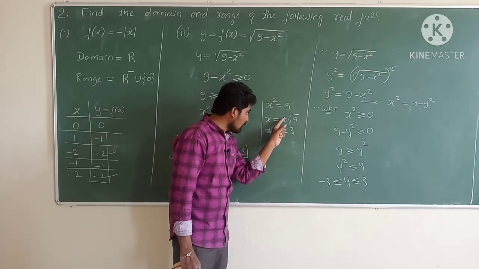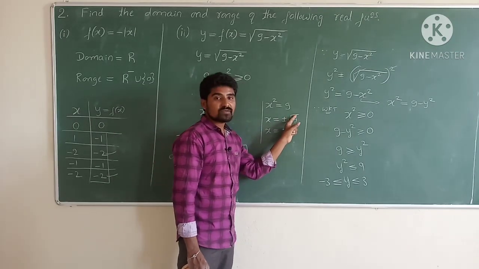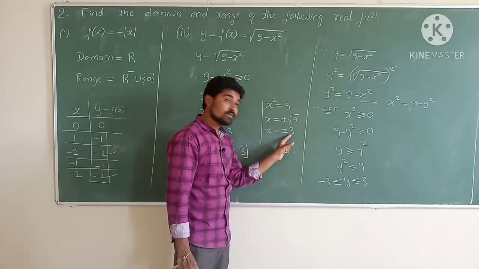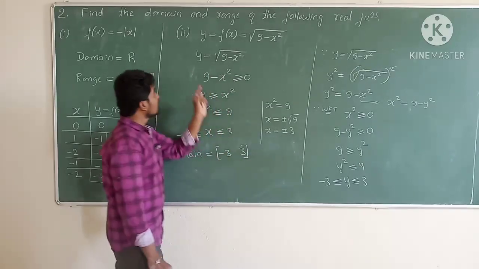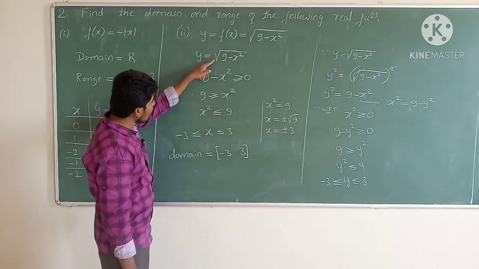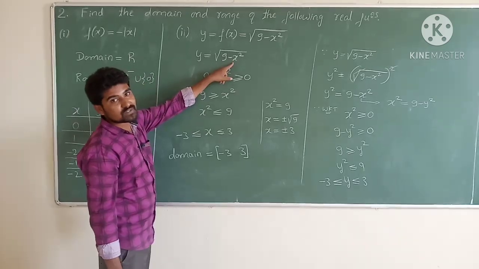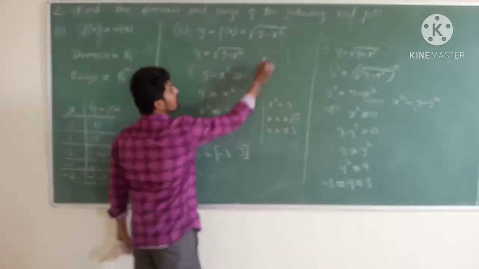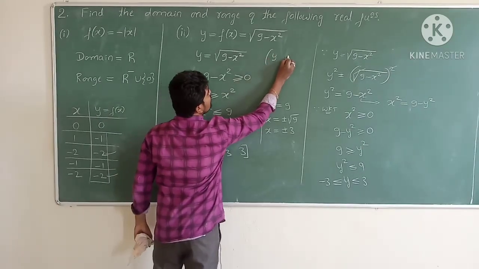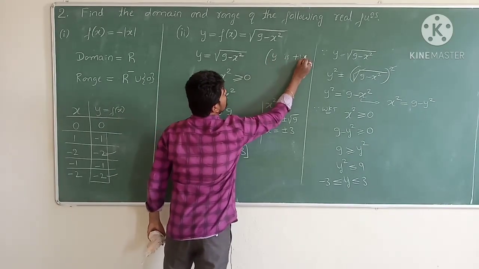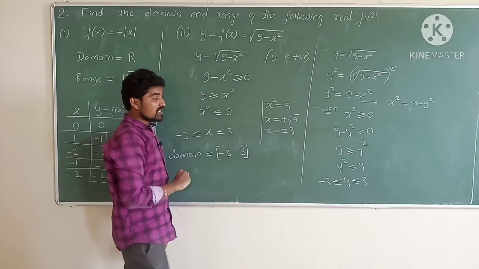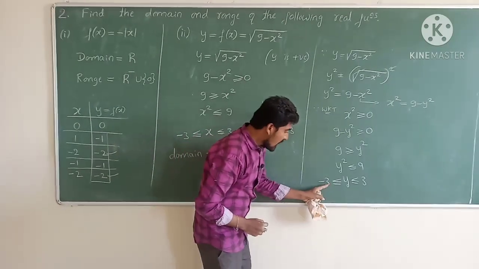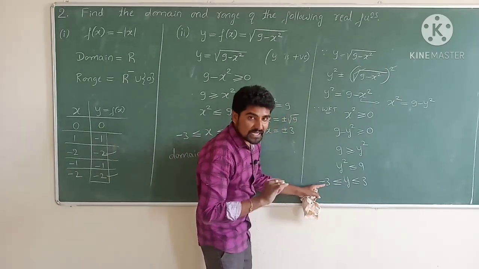If the value of x is equal to plus minus the square root of 9, then the value of x is plus minus 3. But here he has given that the value of y is only the positive square root of 9 minus x square. It means that y is always a positive value. According to the given condition, y is what? Positive value. So y is a positive value means y should not be equal to minus 3.